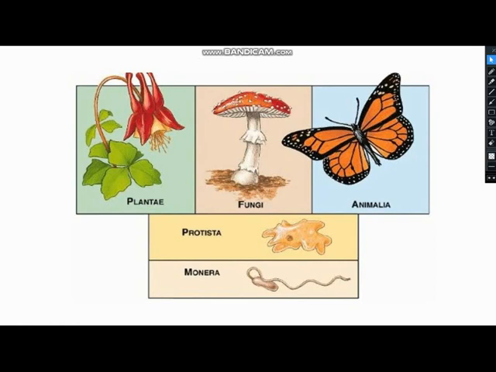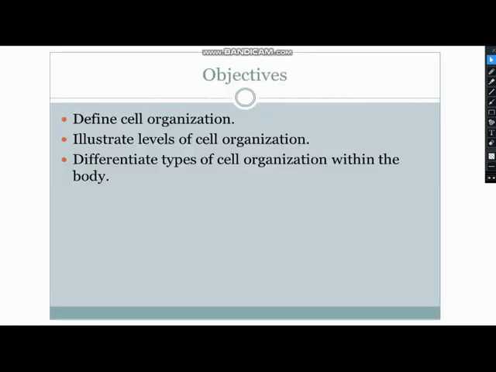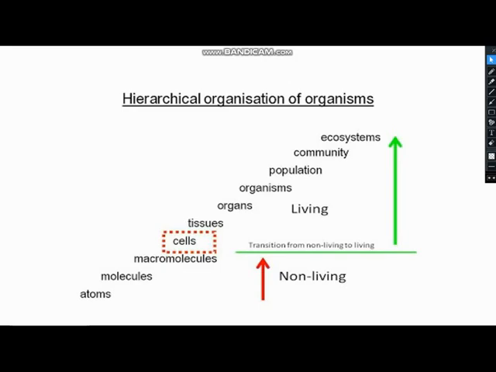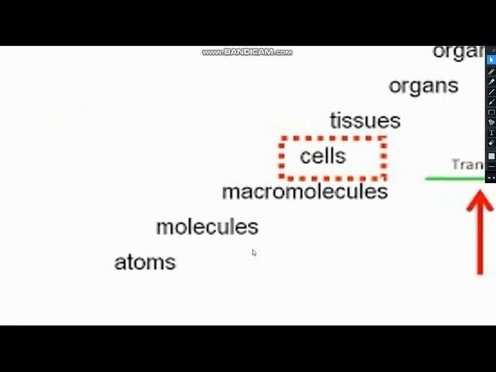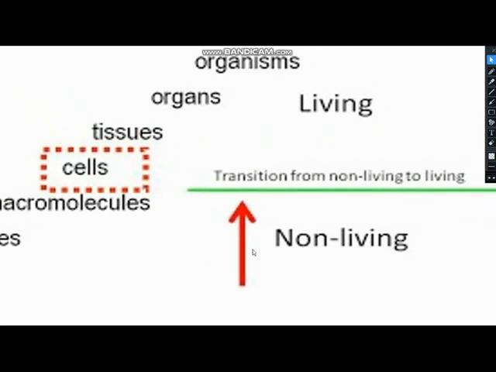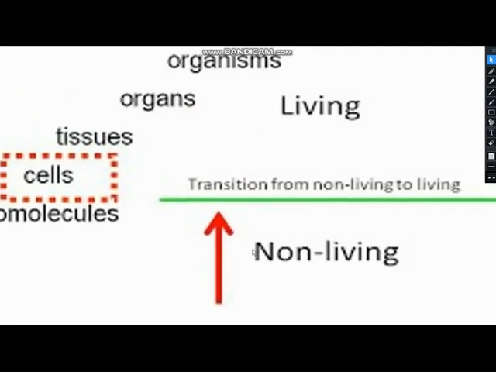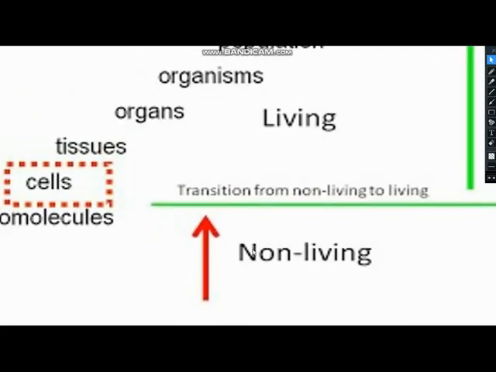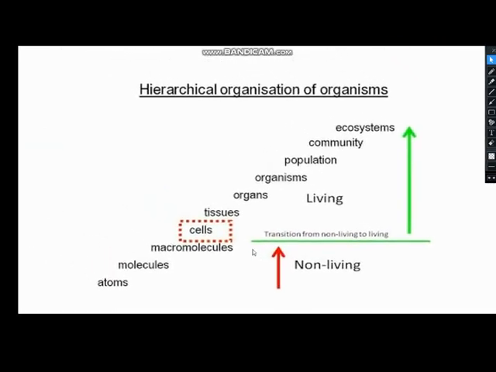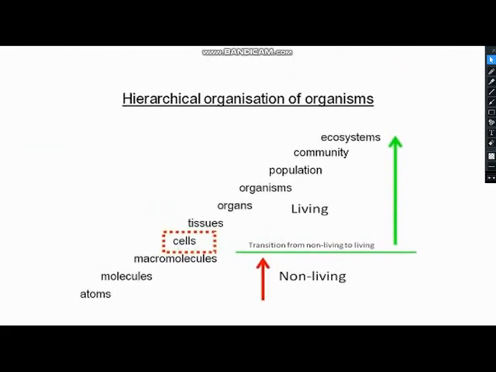Okay, now next, tell me one thing, what do all these 5 groups have in common? Although they belong to 5 different groups, all the organisms have one thing that is similar: all these organisms are made up of cells.